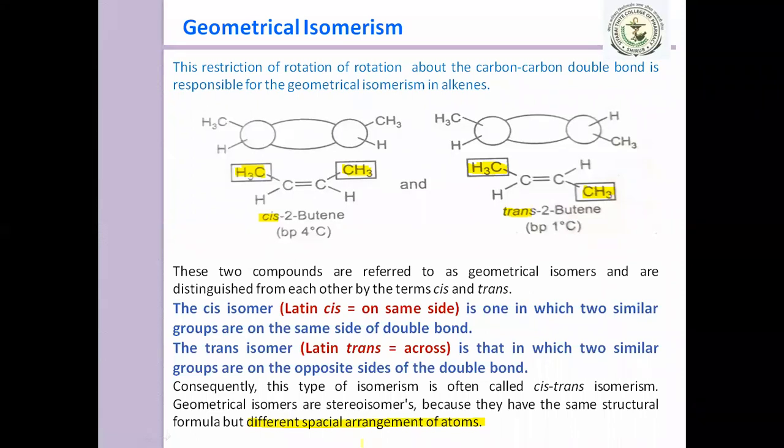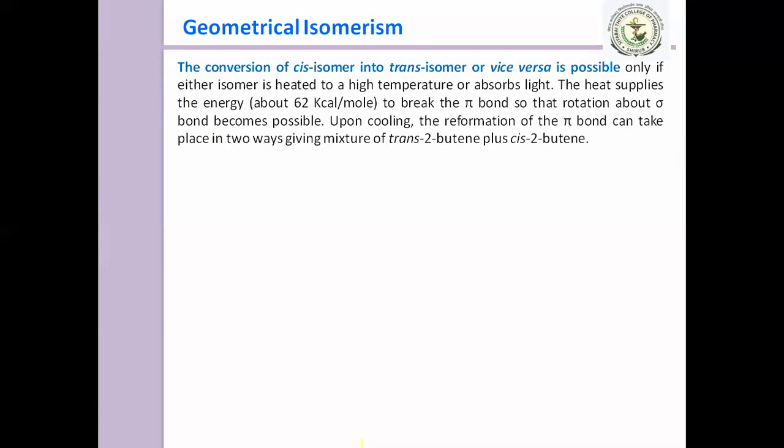So remember that the cis form can be converted into trans or vice versa. So how will this be possible? Here we discuss the conversion of cis isomer into trans isomer or vice versa. It is possible only if either isomer is heated to high temperature or if it absorbs light.